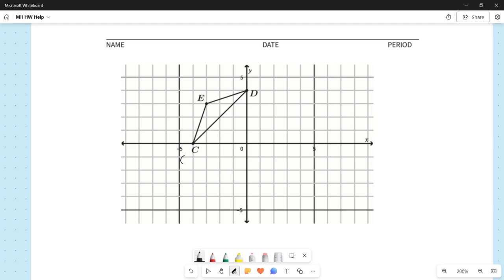So that means the coordinates here are going to be -4. I don't go up or down at all. I stay on the x-axis, and so my y coordinate is 0.